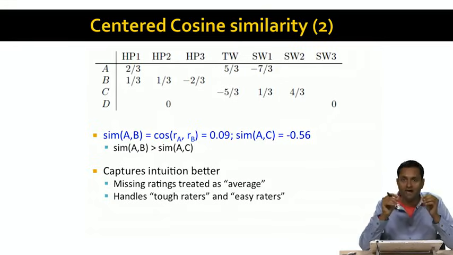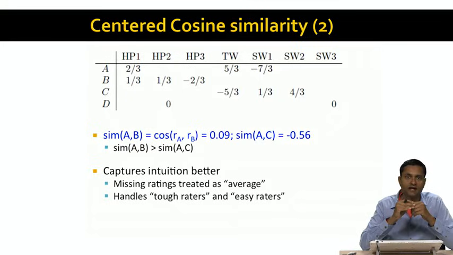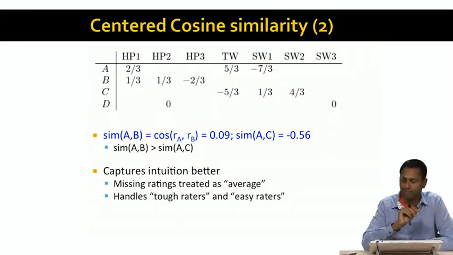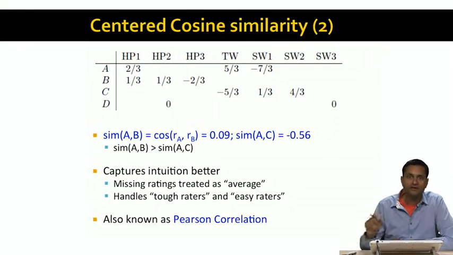By subtracting out the average rating of each user, we've centered users around an average of 0, and we sort of normalized to some extent the tough raters and the easy raters. And so the centered cosine has these two advantages of centering around 0 and capturing our intuition better. Now, it turns out there's another name for the centered cosine similarity in the world of statistics. It's also known as the Pearson correlation. So if you hear somebody talk about the Pearson correlation, they're just talking about centered cosine similarity.